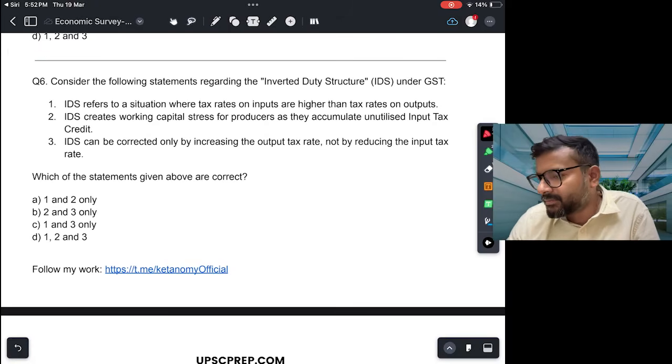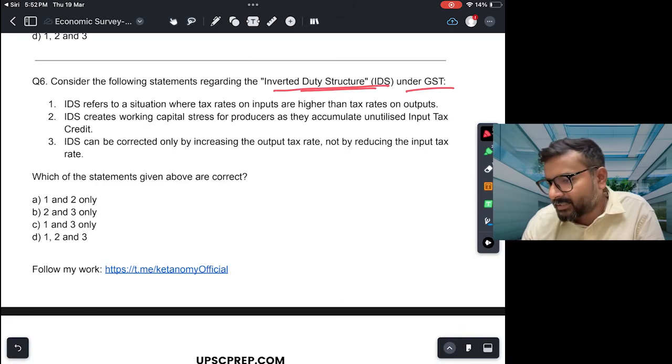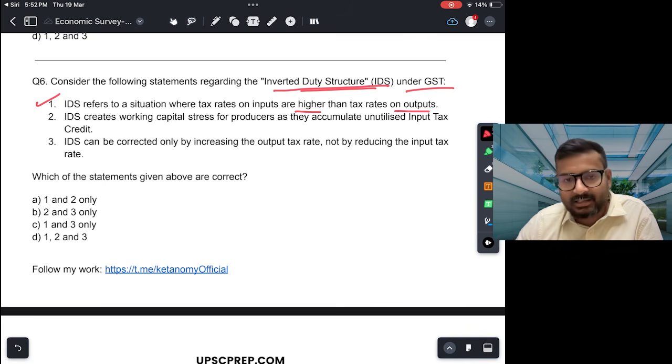Question 6. Consider the following statements regarding the inverted duty structure under GST. So this is a big challenge for GST. Inverted duty structure काफी discuss किया गया economic survey में. So let's see what it is. Statement 1. IDS refers to a situation where tax rates on inputs are higher than tax rates on outputs. So this in fact is the definition of IDS. जो inputs raw materials में जो tax लग रहा है that is higher and जो output है उस पर tax rate लगता है वो that is lower.